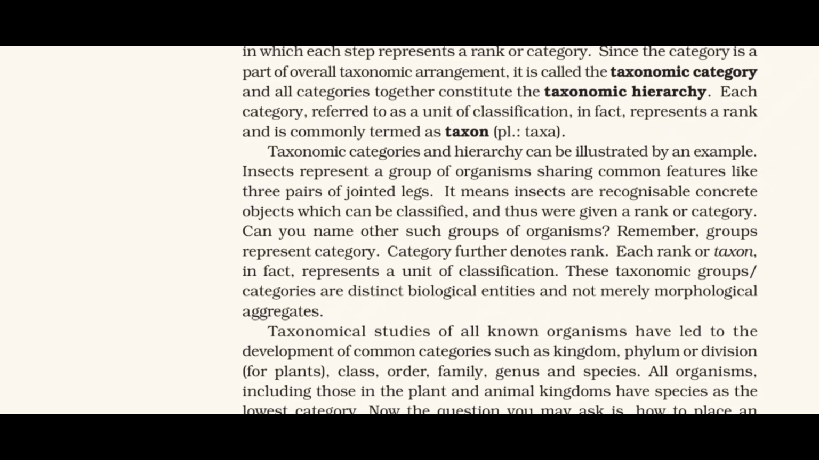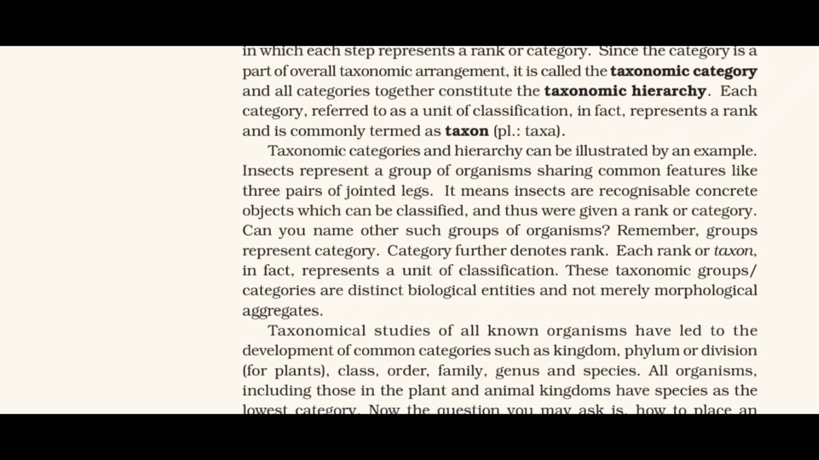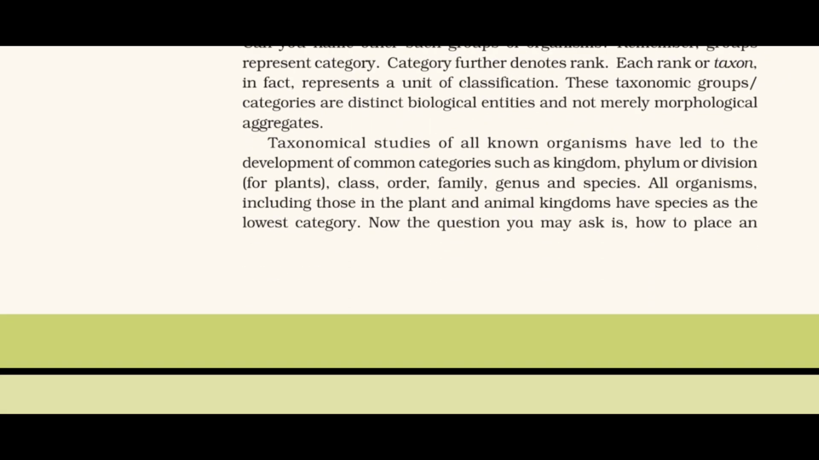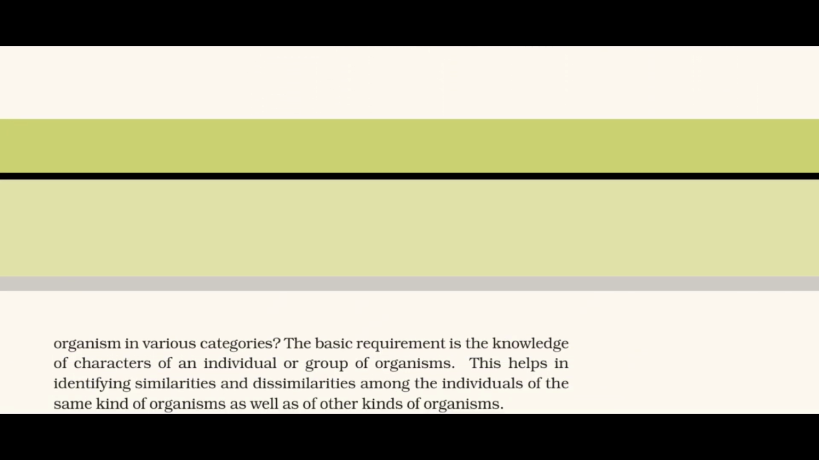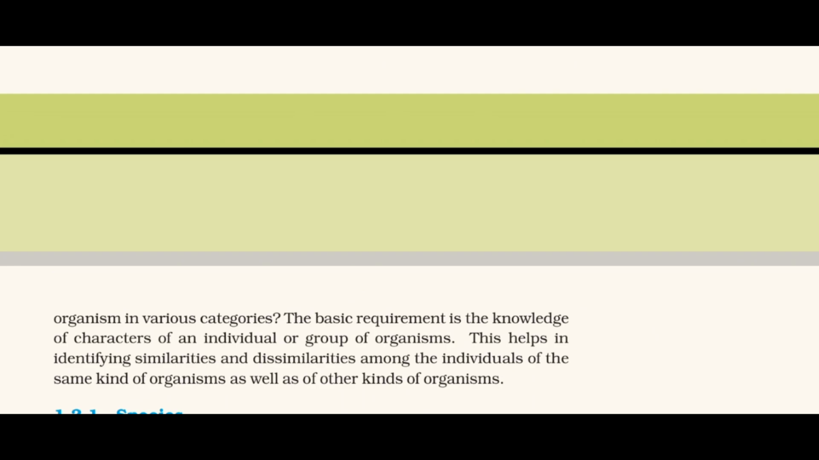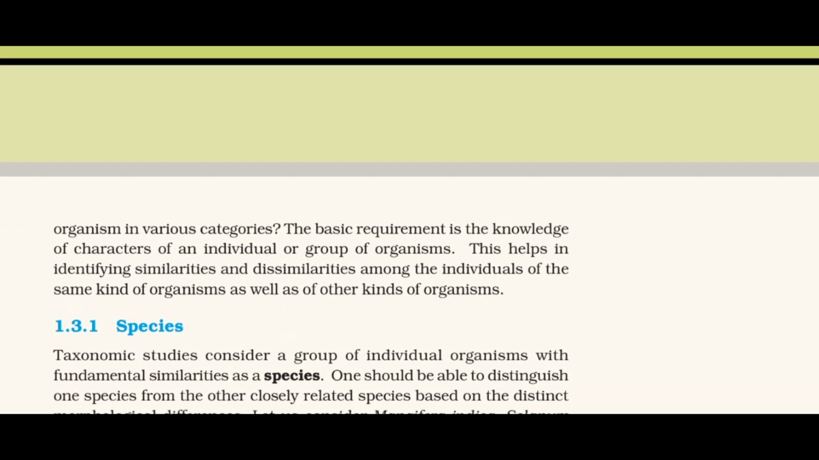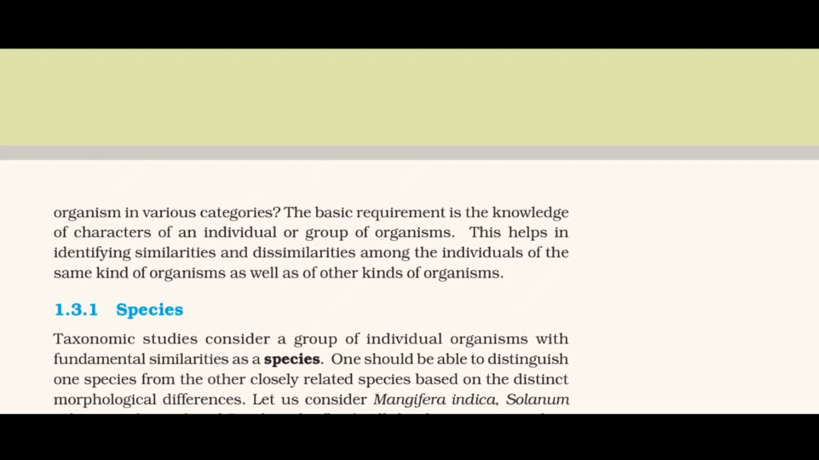Taxonomical studies of all known organisms have led to the development of common categories such as kingdom, phylum or division for plants, class, order, family, genus, and species. All organisms, including those in the plant and animal kingdoms, have species as the lowest category. Now the question you may ask is, how to place an organism in various categories? The basic requirement is the knowledge of characters of an individual or group of organisms. This helps in identifying similarities and dissimilarities among the individuals of the same kind of organisms as well as of other kinds of organisms.